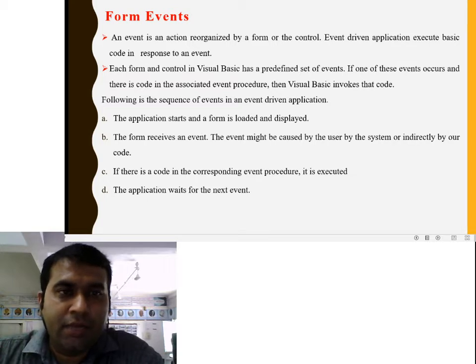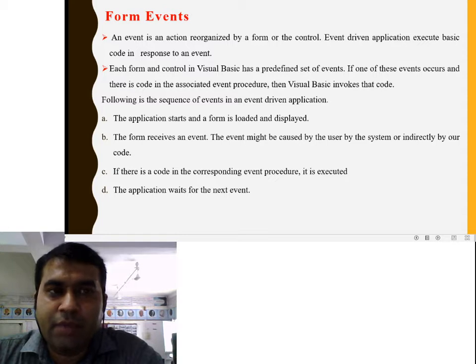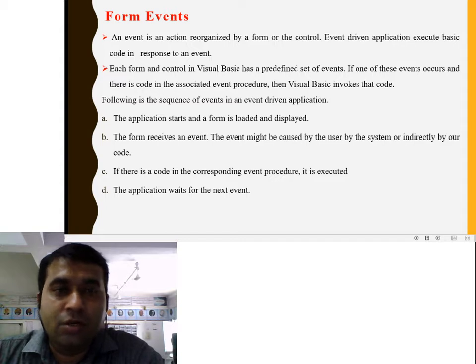Visual Basic is event driven programming. In event driven programming, every piece of code executes in response to an event. Without an event response, an event driven application does not execute in Visual Basic programming.